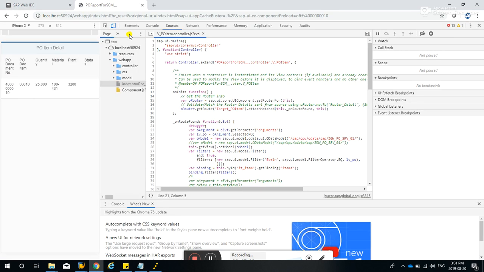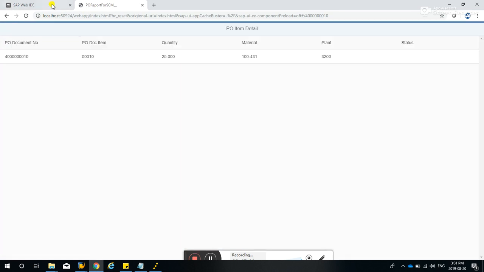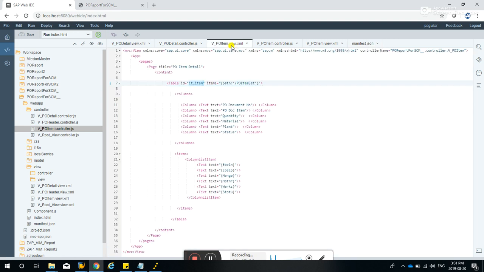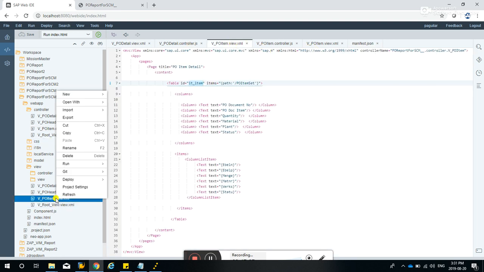Okay, and let's add some navigation over here. Let's go to the first page. So how do we do that? In the PO item view, layout.